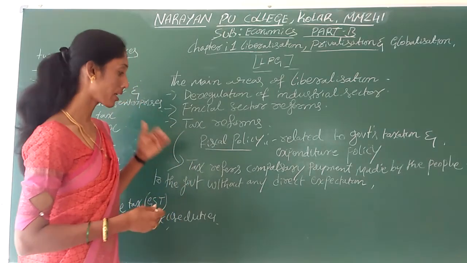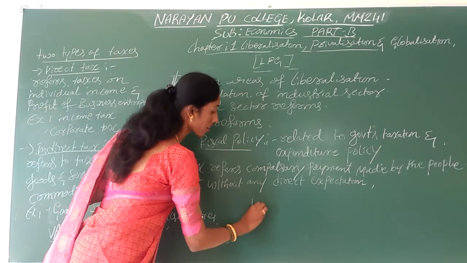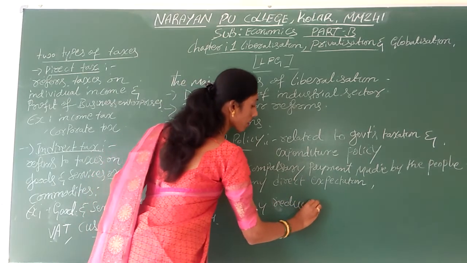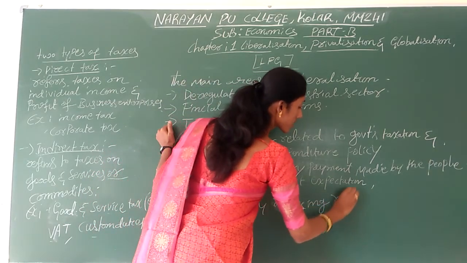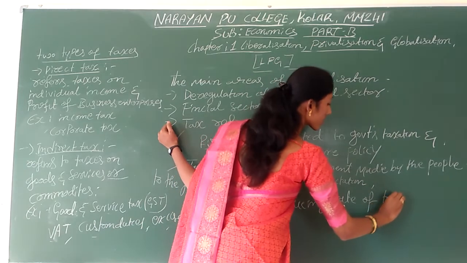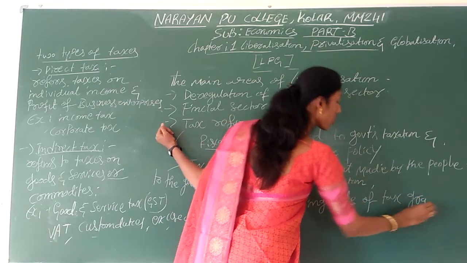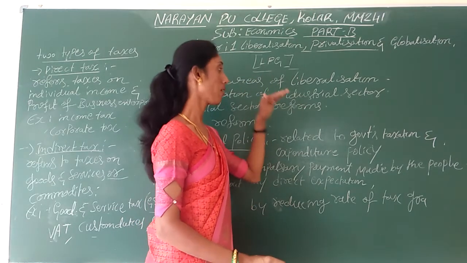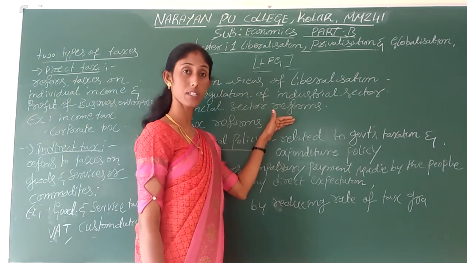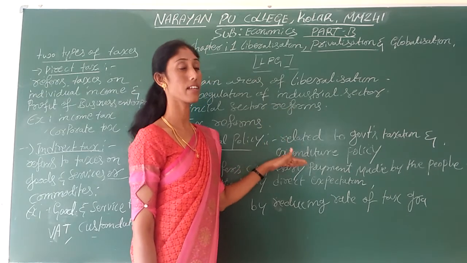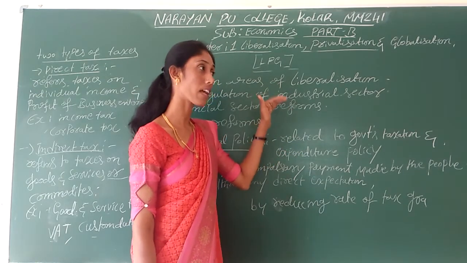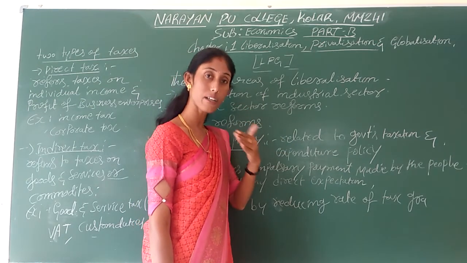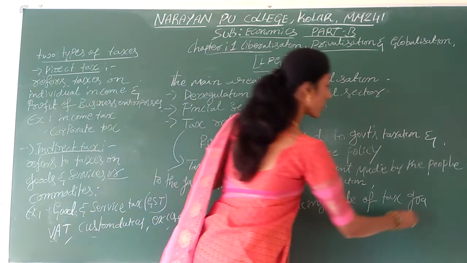Those are some of the reforms we have adopted in taxation. How? By reducing the rate of tax gradually. Gradually means we did not reduce at one time from 20% to 5%, but from 20% to 15%, then 15 to 10%, and then to 5%. Likewise, gradually the rate of taxes on all types of taxes was reduced.